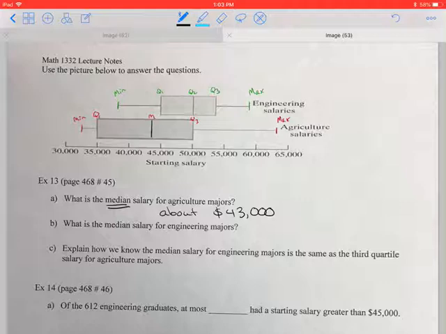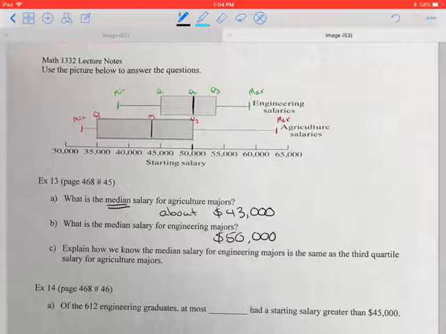Now the median salary for engineering majors, that would be Q2. I should have written M for median. And if we follow that down, it lands right about on the 50. Okay, so their median starting salary is a little bit higher than it was for the ag majors.